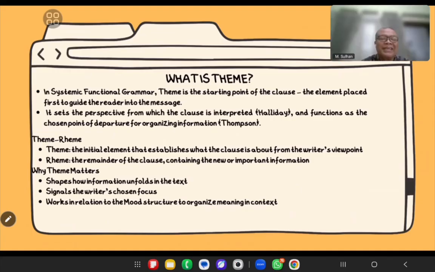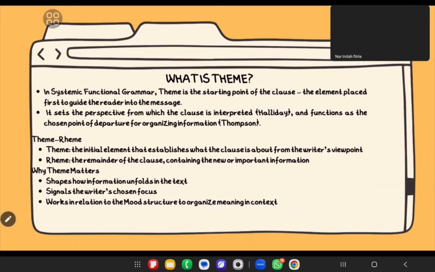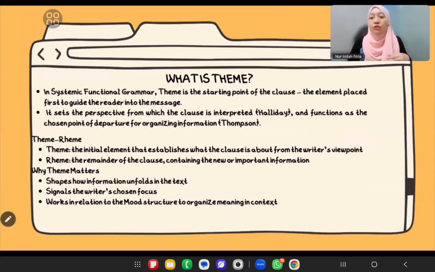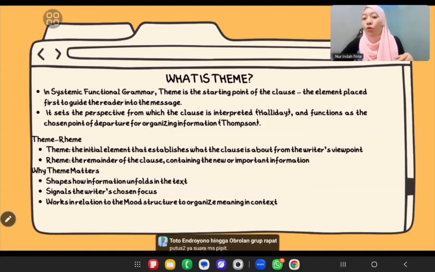Halliday describes theme as setting the point of departure, the angle the writer wants to show first. And everything that follows is the rheme, all the new important information that completes the message. So it's simply how the clause moves.